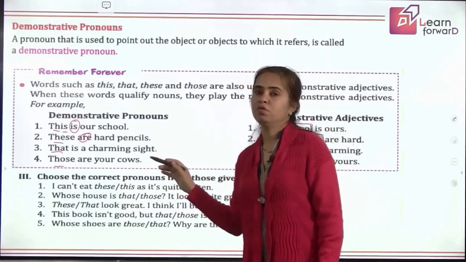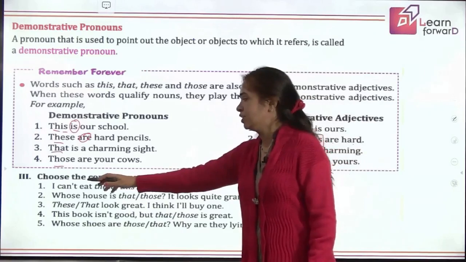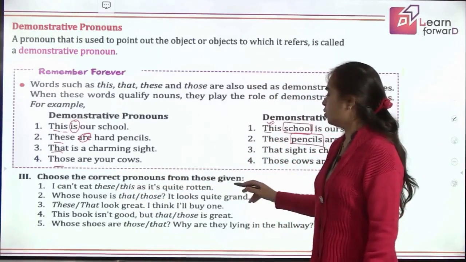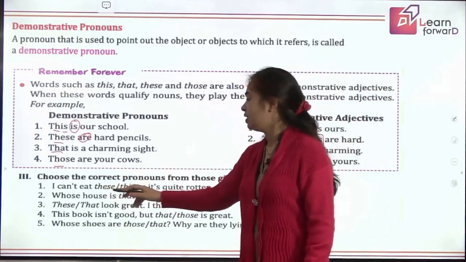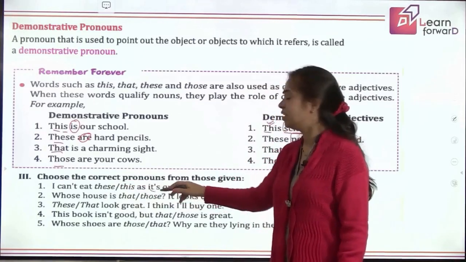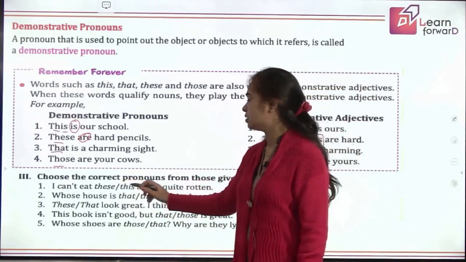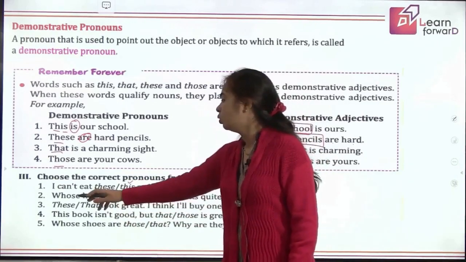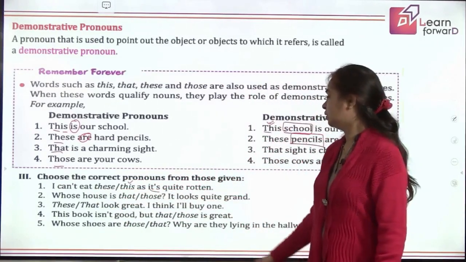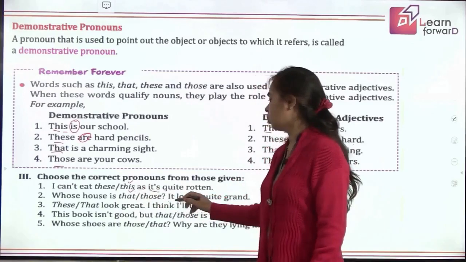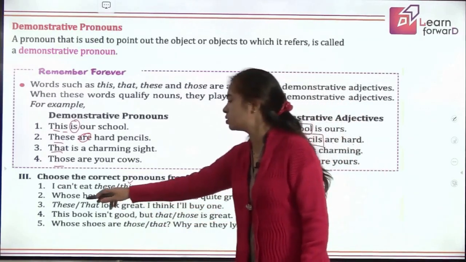There also will follow the same rule. So let's do an exercise. Choose the correct pronouns from those given. I can't eat these as its. Oh, we are talking about singular. How can I say these? I'll say this. Whose house is that? Because we are talking about just one house.